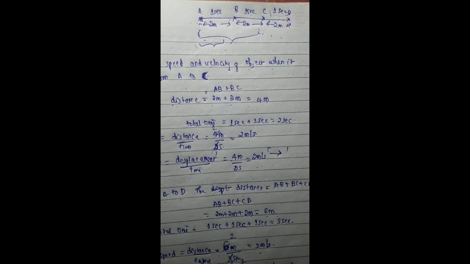Therefore, a particle is said to be in a uniform speed if the distance covered is equal in an equal interval of the time, however small the interval may be. And a particle is said to be in a uniform velocity if it covers the equal displacement in an equal interval of the time, however small the time interval may be.